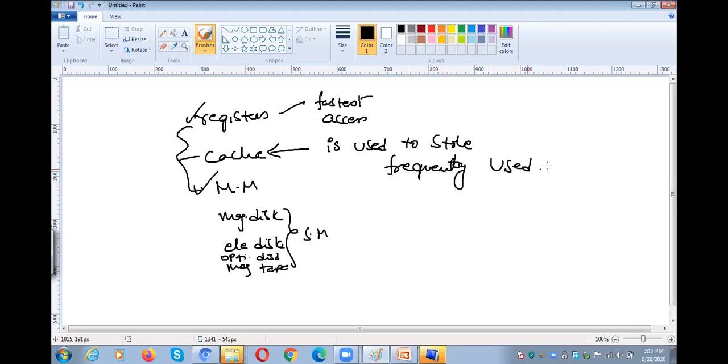I already gave you one real example, a kitchen example. For example, this is your stove. Whenever your mother wants to cook something, she will keep salt, sugar, turmeric powder, and mirchi powder in small containers, instead of keeping all the big containers here.